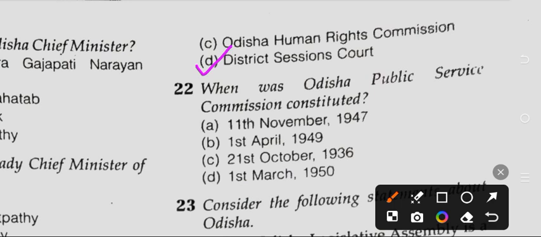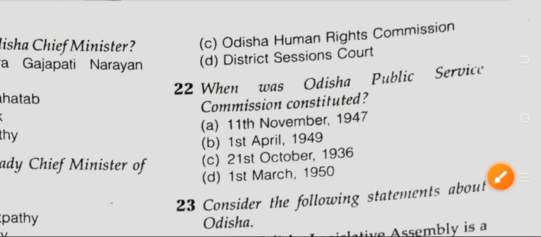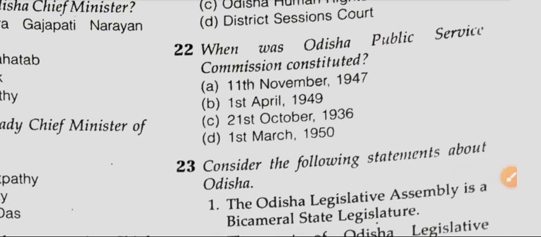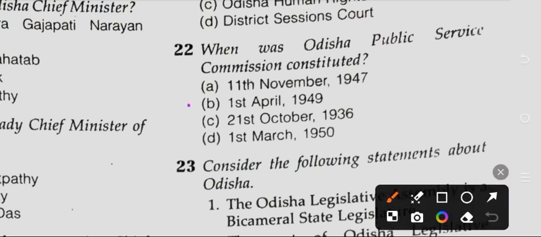Question number 22. When was Odisha Public Service Commission constituted? Option A 11 November 1947, Option B 1st April 1949, Option C 21st October 1936, Option number D 1st March 1950. So right answer of question number 22, option number B 1st April 1949.